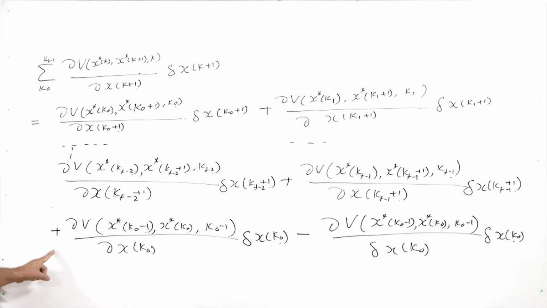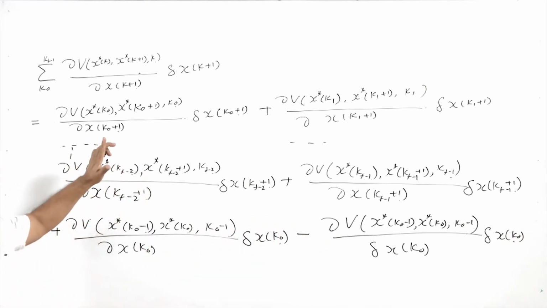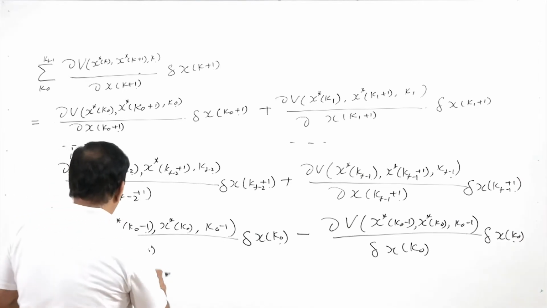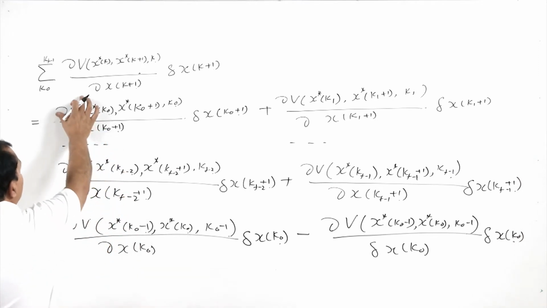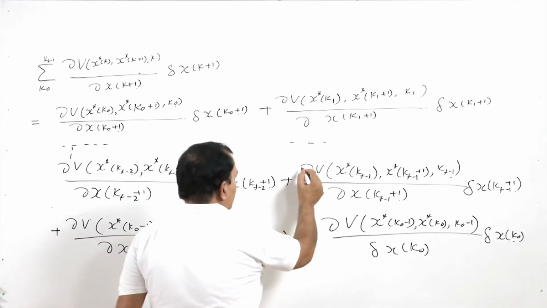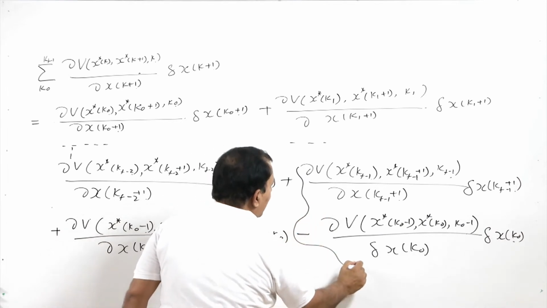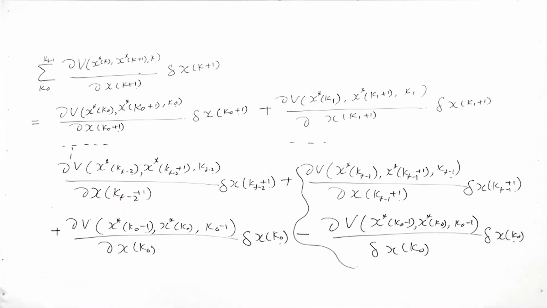So, if I add and subtract this term, I am not going to change my relation. Now what we are doing, I am including this first term as my first term of this expression, and these two terms I am combining together. I am not going to change the number of terms here from k 0 to kf minus 1.